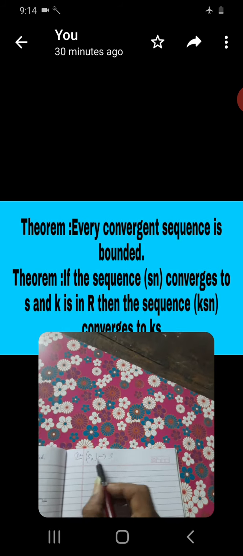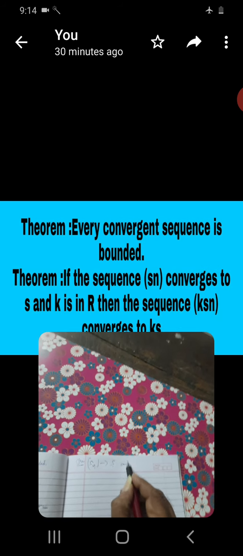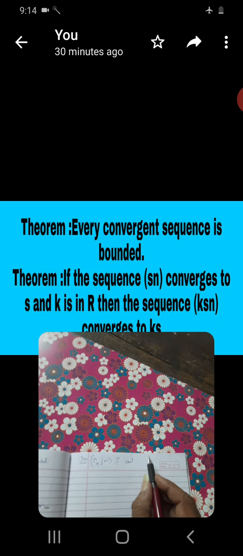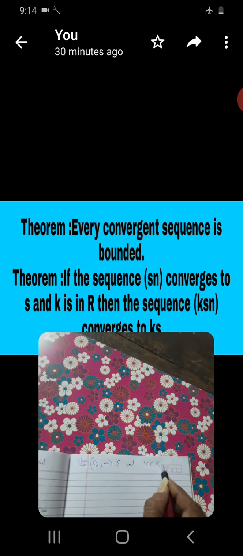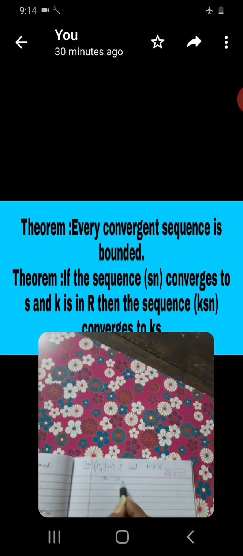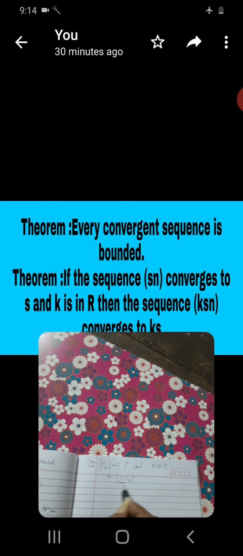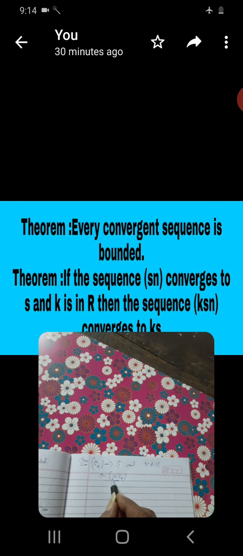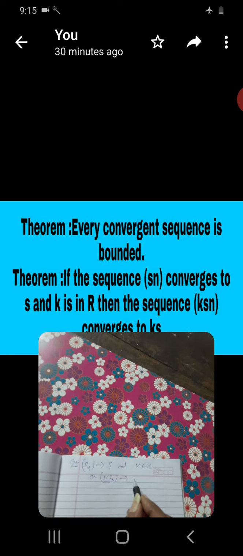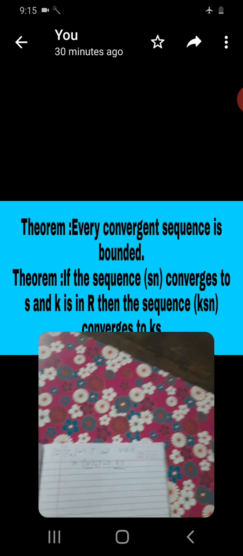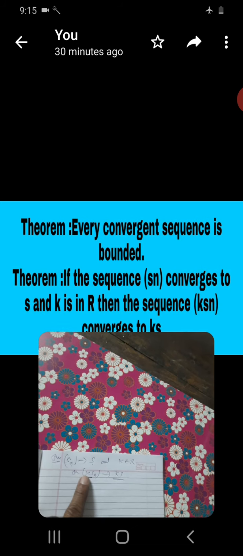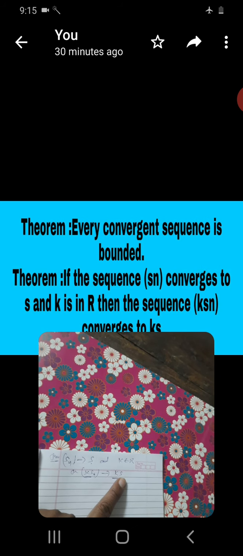Sequence Sn is convergent to S, and here K is a real number, K is also an element of R. Then K Sn is a sequence, the Sn sequence multiplied by K. This is convergent to K S. Now what about K Sn is convergent to K S?